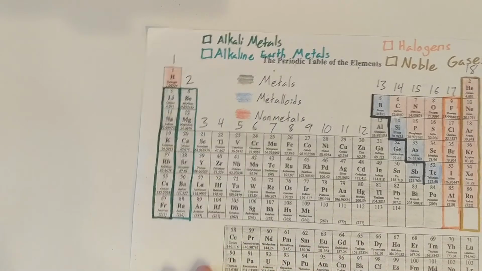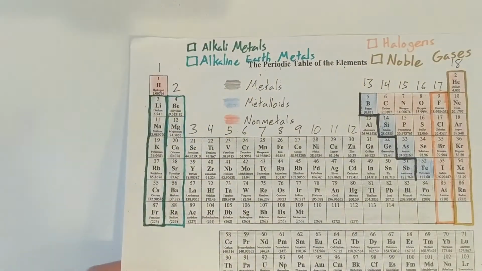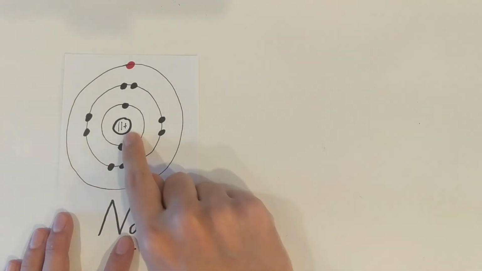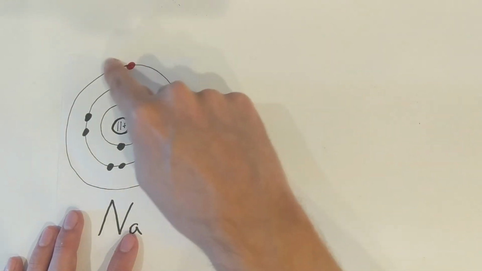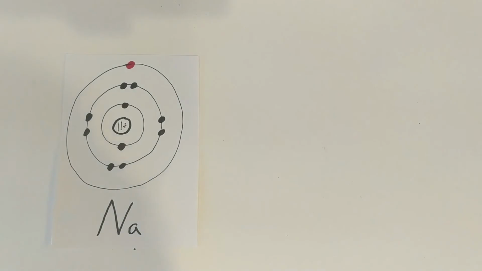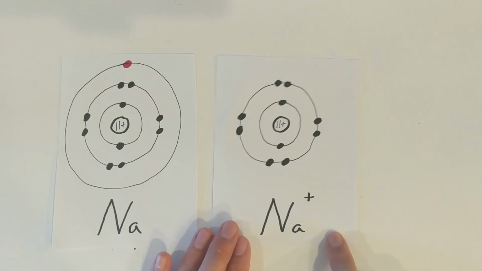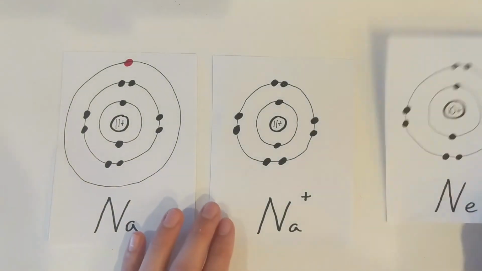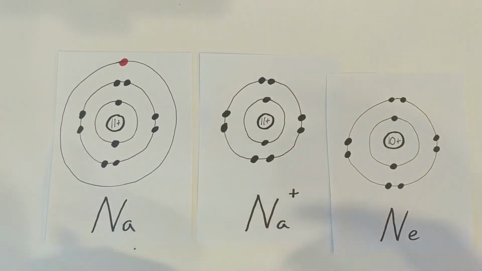Next one we're going to take a look at is sodium over here. It is a metal, so it's going to want to lose its valence electron. So here is sodium. 11 protons here, and the neutral atom has 11 electrons. One of them is a valence electron. And when it loses that single valence electron, this is what the electron structure will be. Very similar to a neon. So it's going to have those 8 valence electrons now.